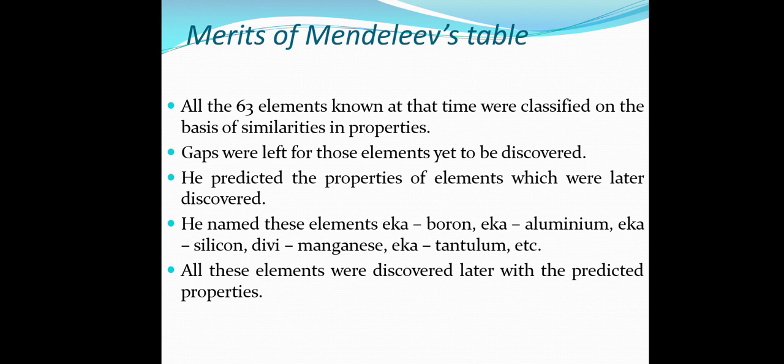Merits of Mendeleev's table. All the 63 elements known at the time were classified on the basis of similarities in properties. Gaps were left for those elements yet to be discovered. He predicted the properties of elements which were later discovered. He named these elements Eka boron, Eka aluminum, Eka silicon, Eka manganese, Eka tantalum, etc. All these elements were discovered later with the predicted properties.